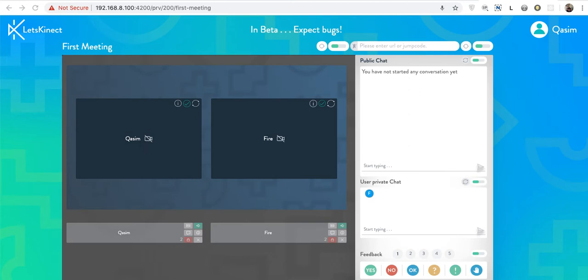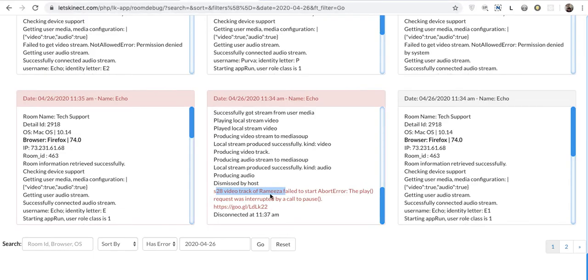That is a fallback solution, that if nothing is working, then we can make this icon appear here, and we can display a message like "click on the play icon to start your call." As soon as they click play, this problem will be solved. This is not an everyday problem, it shouldn't be happening, but if it happens, we should have a fallback for that. Google has given this link explaining why this error appears.